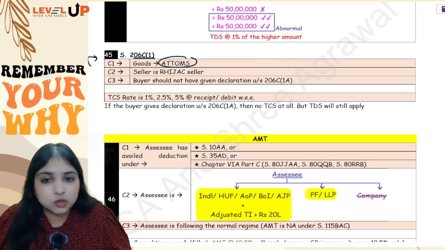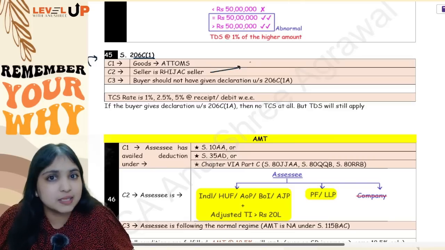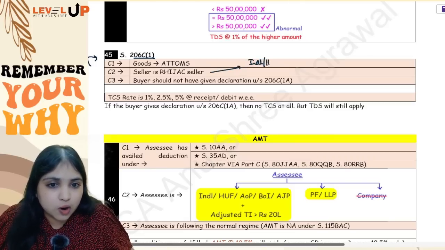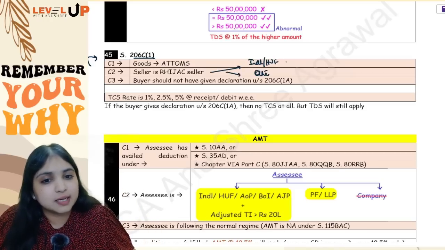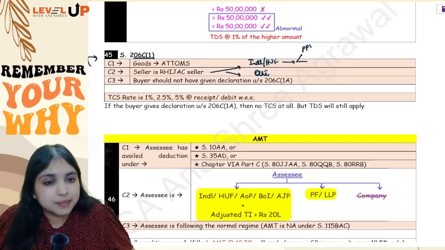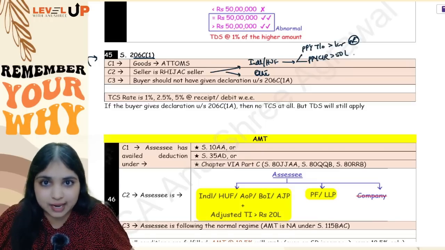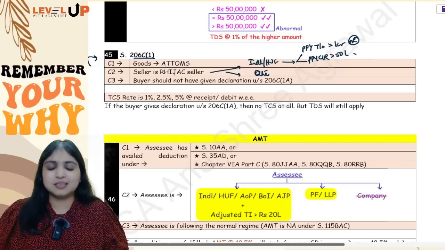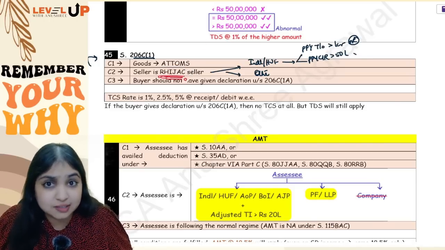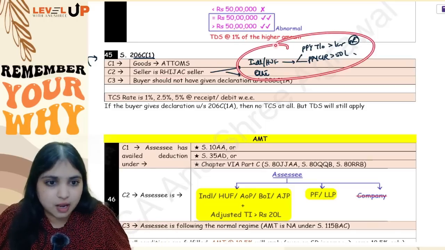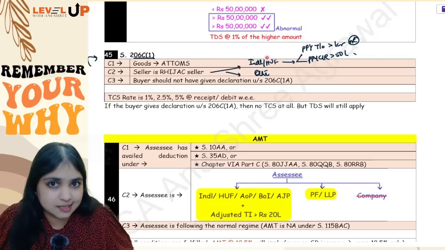So condition number 1, goods should be ATOMS. Condition number 2, the seller should be an R hijack seller. R hijack seller means either the seller will be an individual or HUF, or the seller will be any other person. If he is an individual or HUF, his preceding previous year turnover has to be more than 1 crore, or his preceding previous year gross receipt has to be more than 50 lakhs. R hijack is just a term which I use in class. If you've attended any of my classes before, you would know what this is. But if you're a new student, R hijack seller means I'm targeting these sellers.